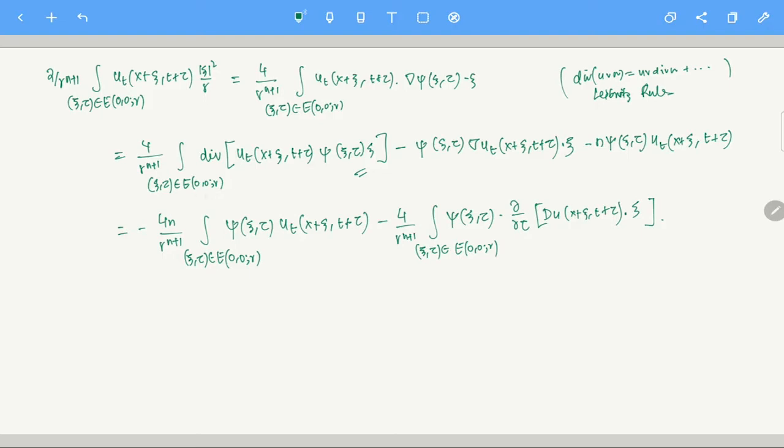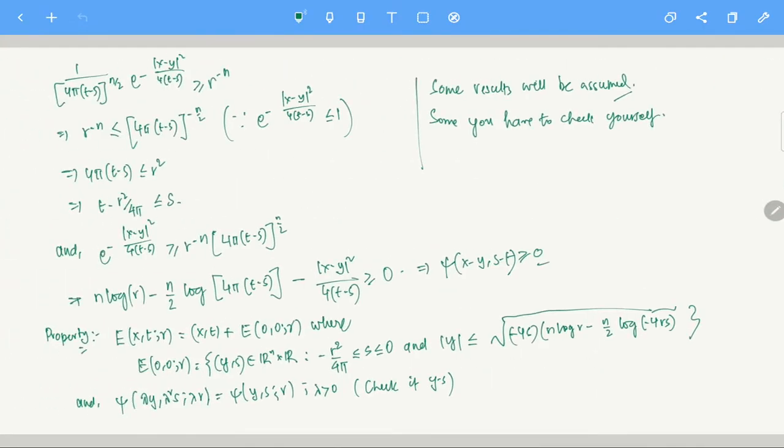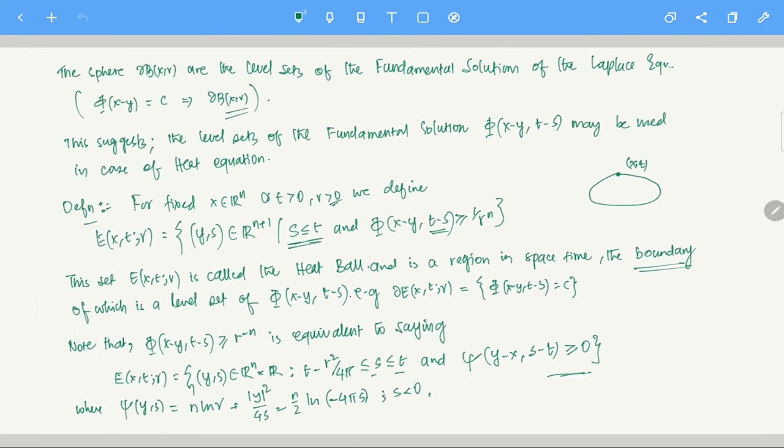And what happens to phi on the boundary? This is true since phi restricted to the boundary of E(0,r) is 0. That's a beautiful property. Phi is defined like that, and that is definitely going to be true.